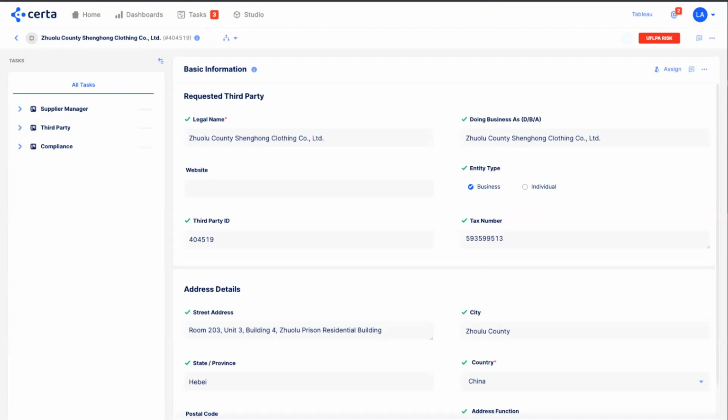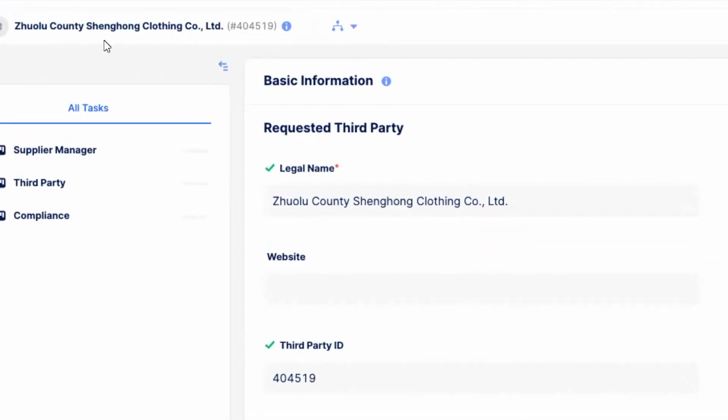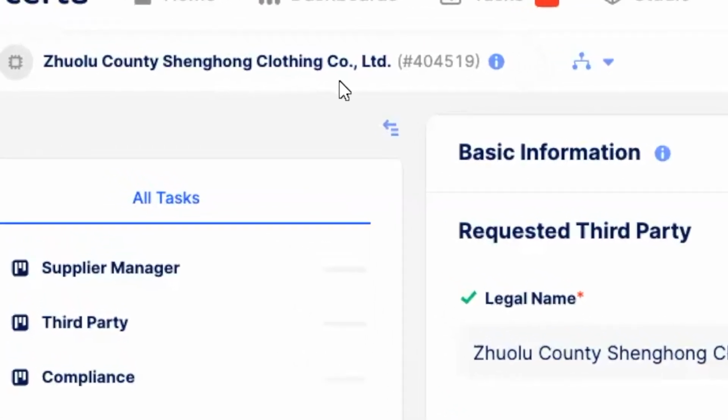This short video demonstrates CERTA's solution for UFLPA compliance. We pulled in partner data from certa.ai to help illustrate their capability to identify UFLPA type risk factors on specific vendors. In this scenario, the vendor we are attempting to onboard is Julu County Shandong Clothing Company located in China.